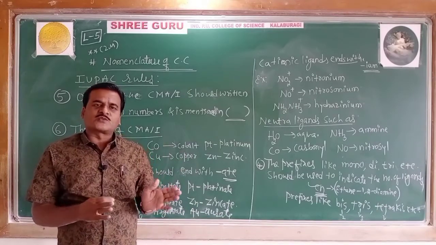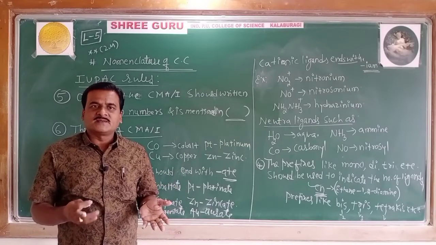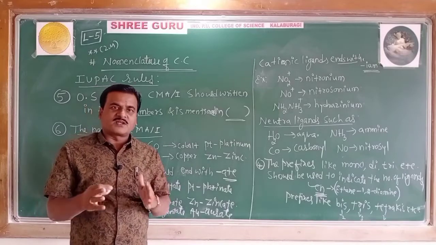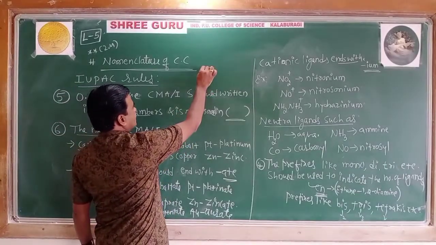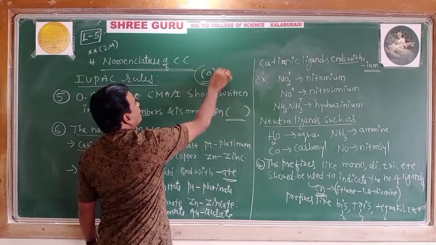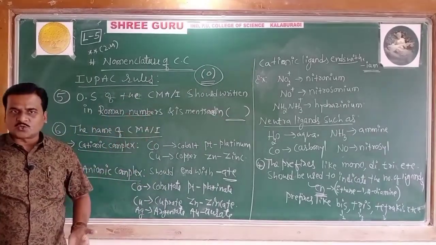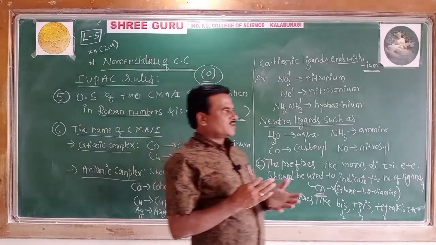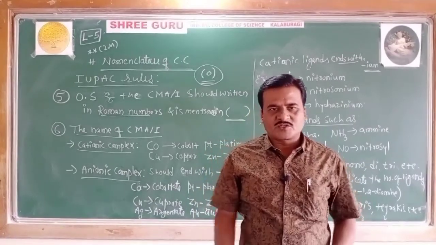The name or symbol of the central metal atom should be written with zero oxidation state in the parenthesis. This is the seventh rule. So these are all the rules to write the IUPAC names of the coordination compounds.